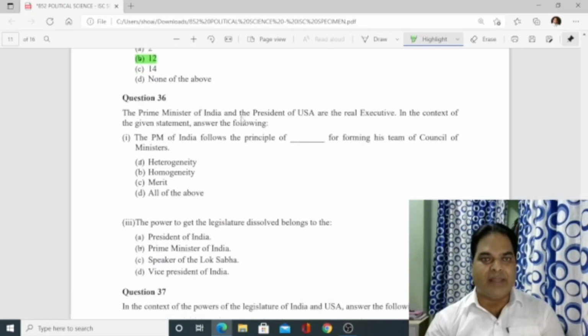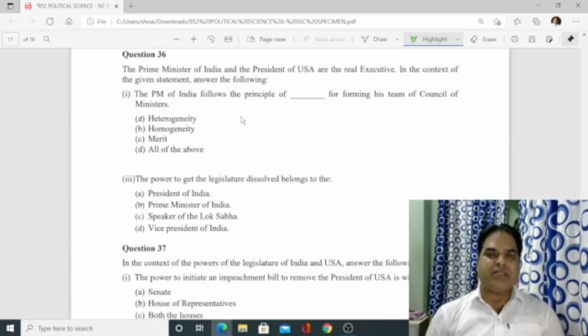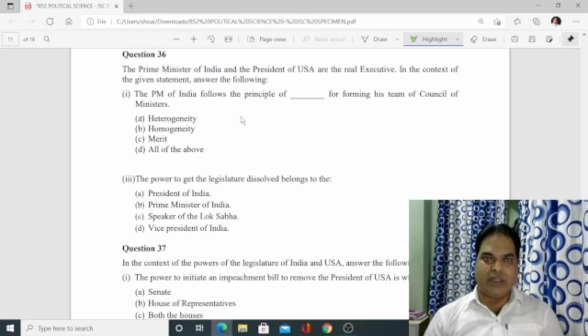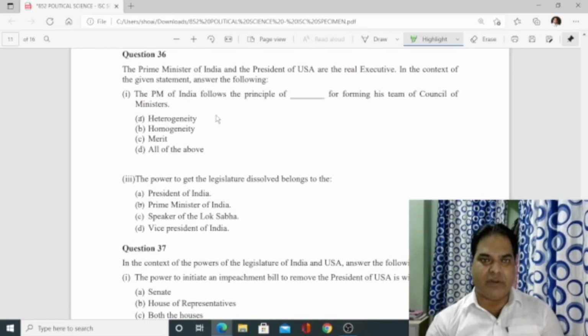Number 36. The Prime Minister of India and the President of USA are the real executive. In the context of the given statement, answer the following. The PM of India follows the principle of dash for forming his council of ministers. Heterogeneity, homogeneity, merit, all the above. The answer is heterogeneity.